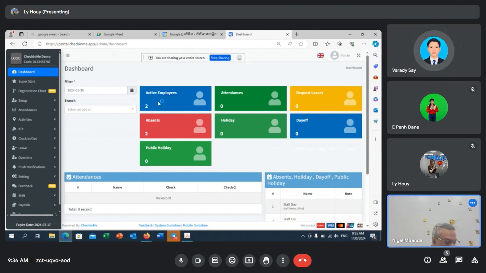For now, active employees are two, and how many of them came to work today? As you can see, with the date filter on today, one came to work today. Request leave: how many persons requested leave today? You'll see it. Absent: if no one comes to work, all the active employees will become absent. Am I right? Correct.